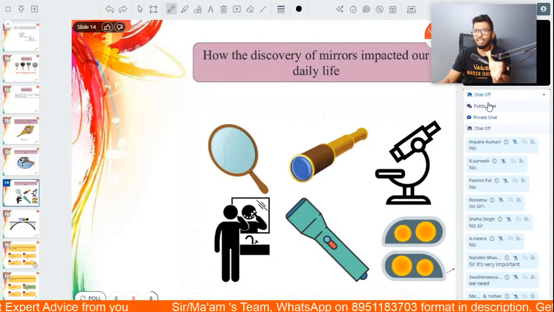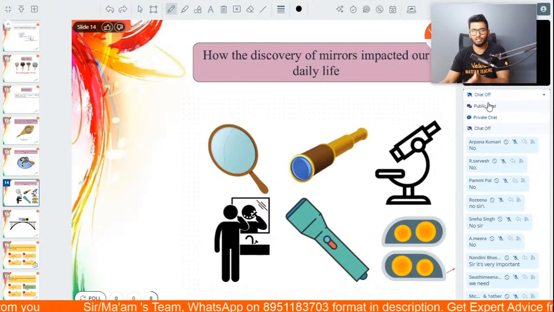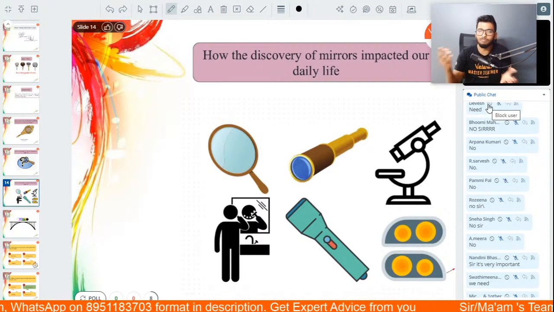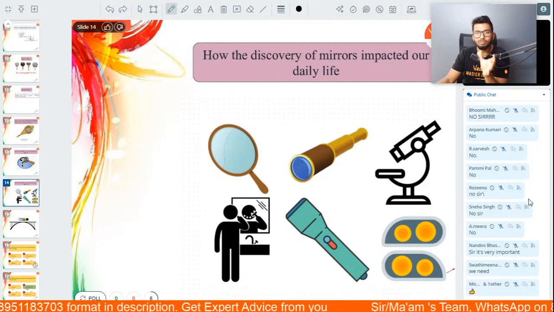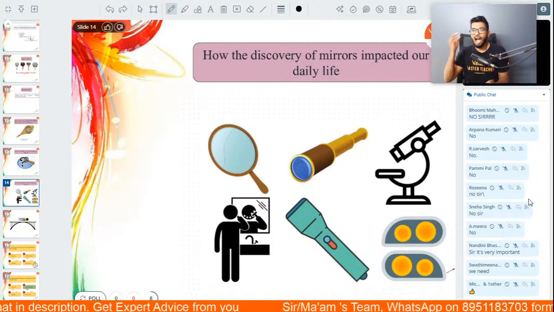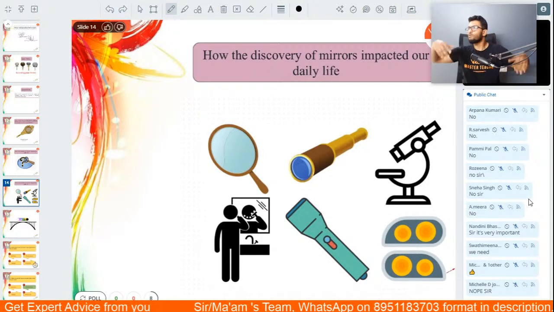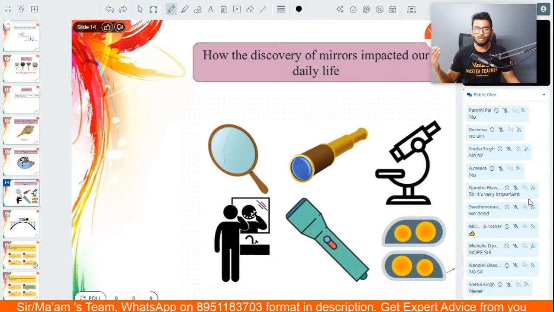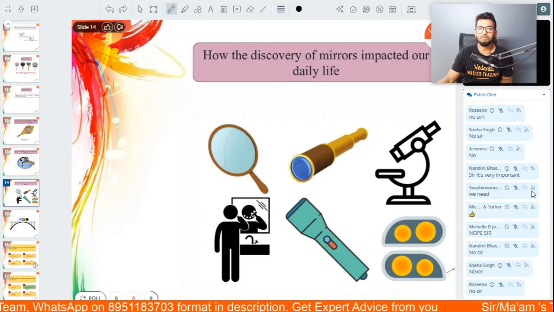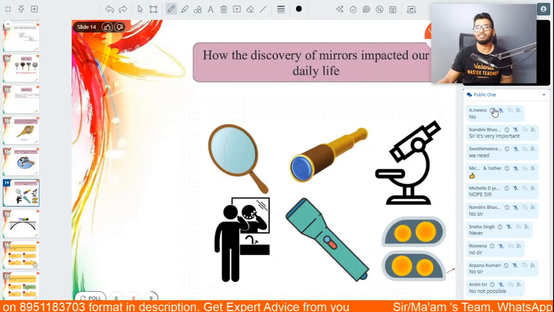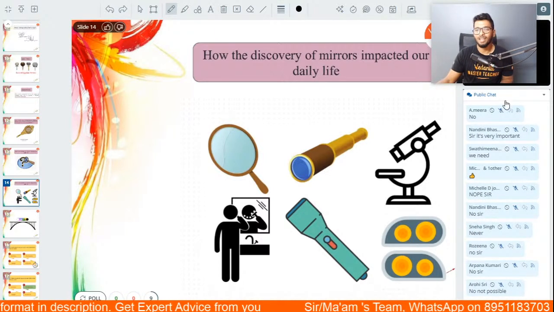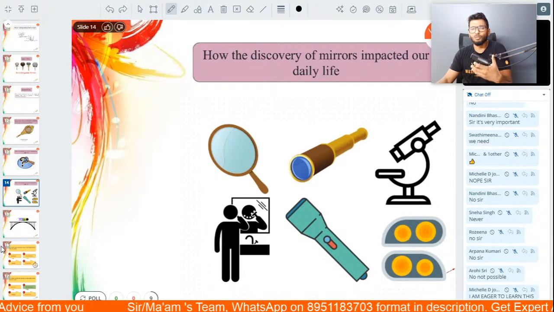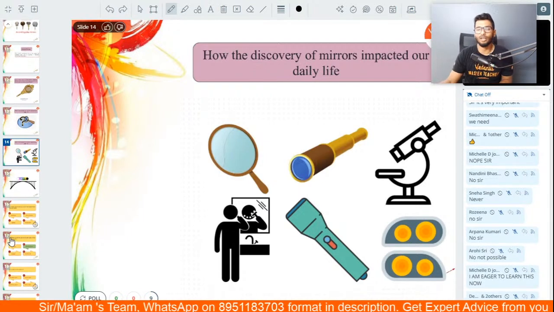Now imagine if we did not know what a mirror is, how light reacts, would we be able to understand where life began from? Because that whole telescope is made to see where life started. How did the Big Bang happen? All of this, what is beyond us? Now, if you're someone who's fascinated about all of this, then understanding this is very, very important. As simple as this. So yeah, people, that is the importance of light. I hope you guys were able to understand why light is so very important.